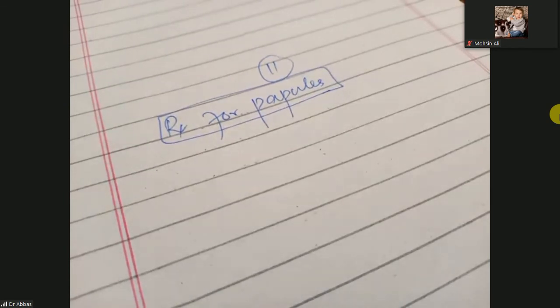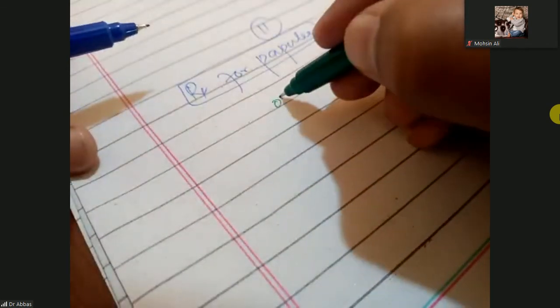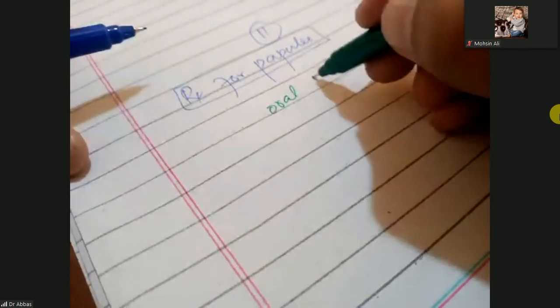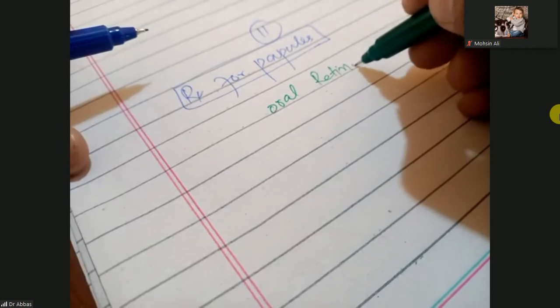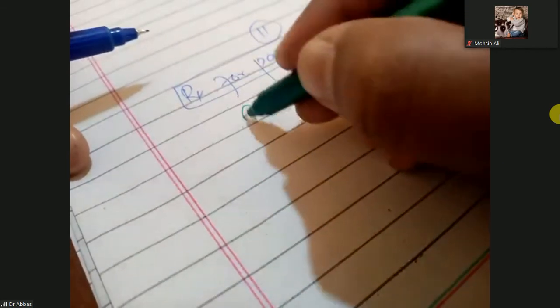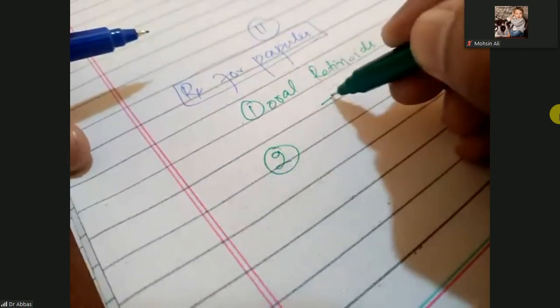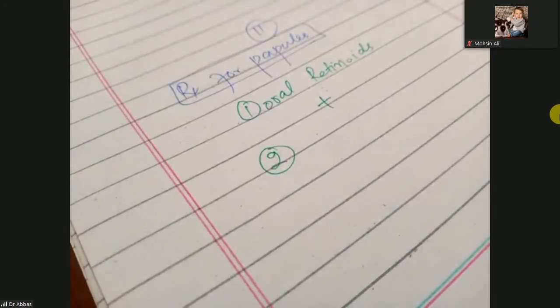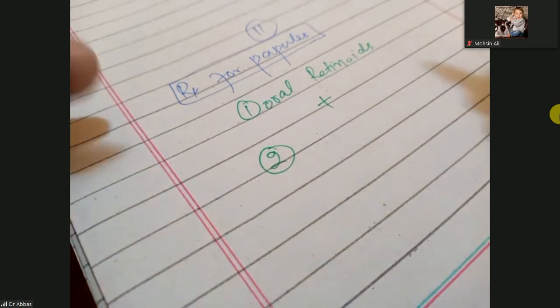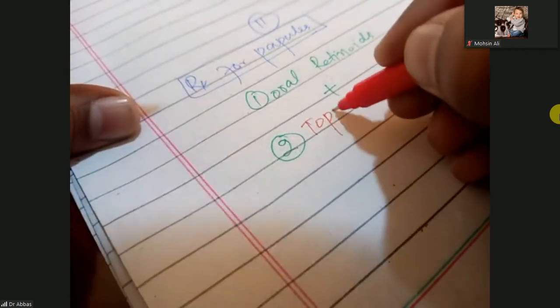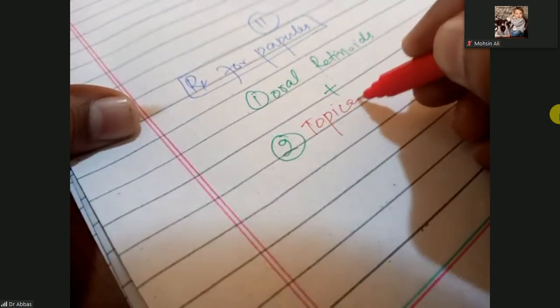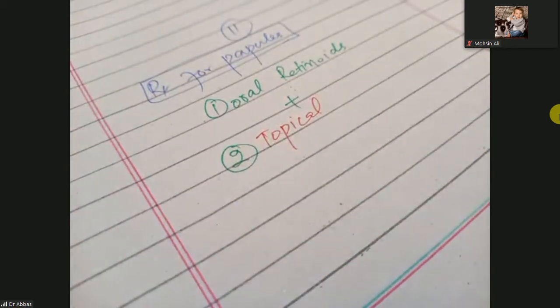Along with the oral retinoids you will give, and along with that you will add on the topical antibiotics. Keep in mind here you are going to give the topical antibiotics, not oral.